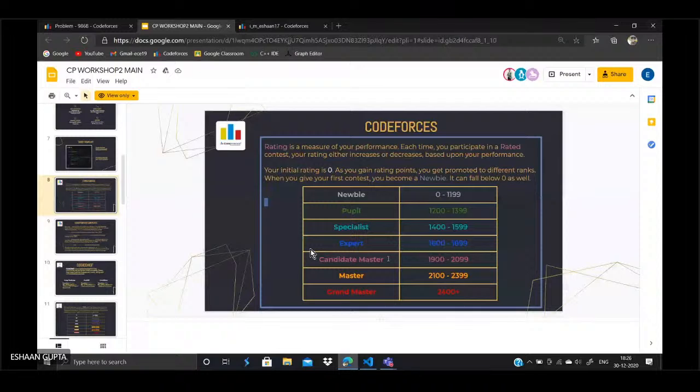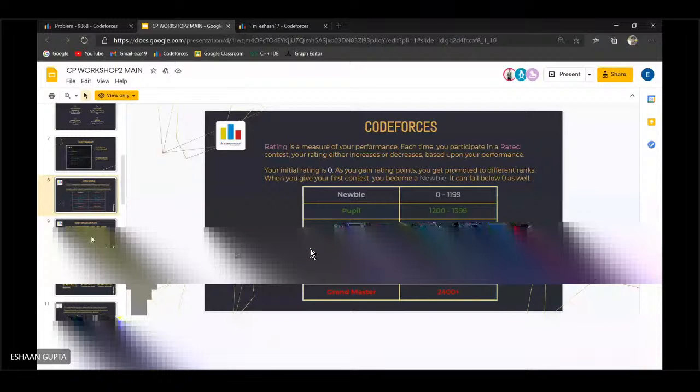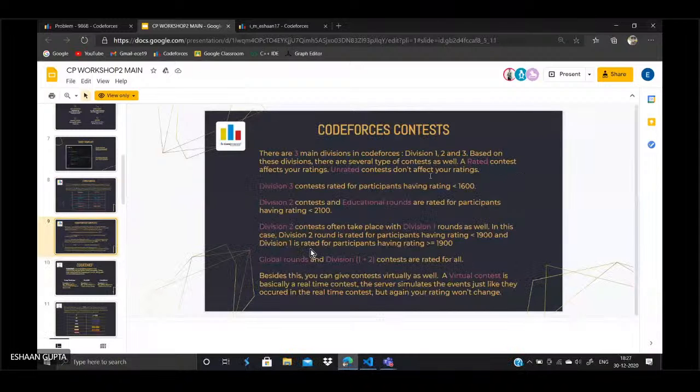Now, on Code Forces, you are divided into divisions, right? There are 3 main divisions in Code Forces: division 1, 2, and 3. Also, for a participant, there are 2 types of contest. A contest would either be rated or unrated. Now, what does a rated contest mean? A rated contest means that if you participate in that contest, your rating is going to decrease or increase based upon your performance. Unrated contests do not affect your rating. You can participate in them and still your rating won't be affected.